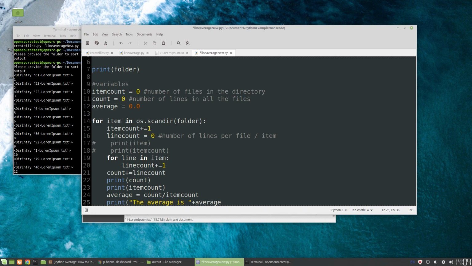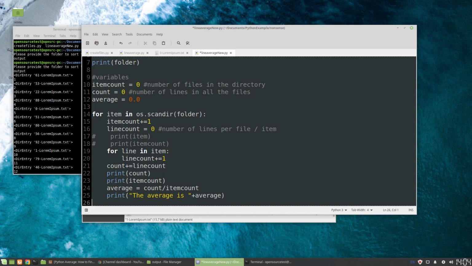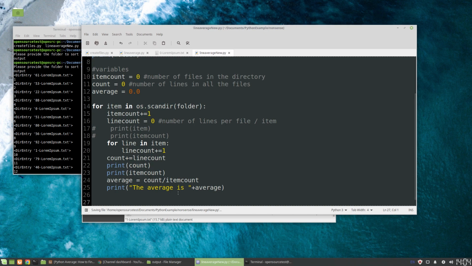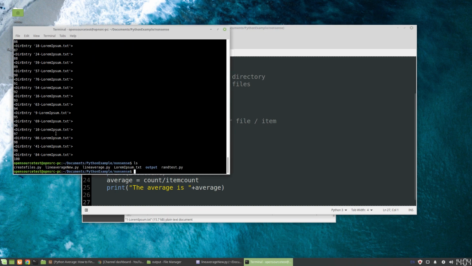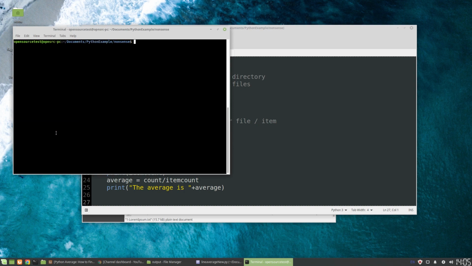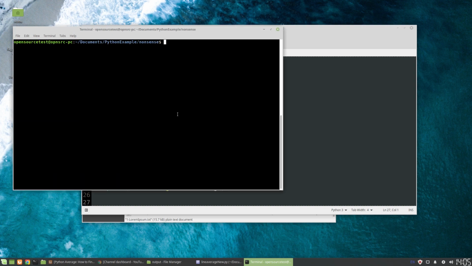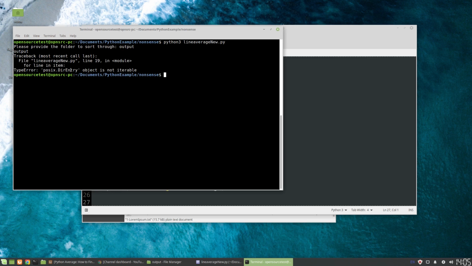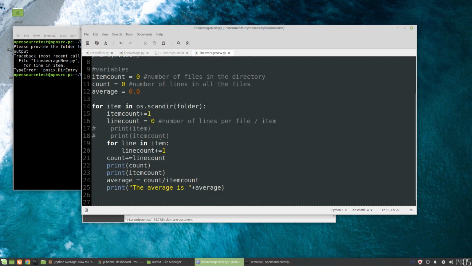However, one thing that Python tends to do, at least that I've run into a couple of times, is print an error. Actually, we can maybe try to show that error. I think the logic is fine. Let's zoom in a bit. Run this again. Output, traceback call. Yep, that's the error. Line 19 in module, for line in item, type error, object is not iterable. Okay, so we have a small issue.